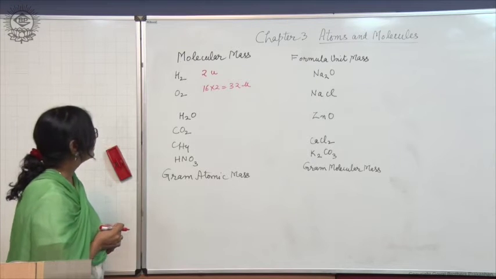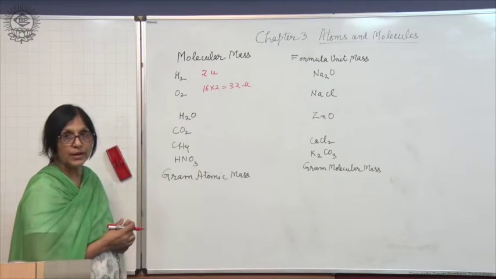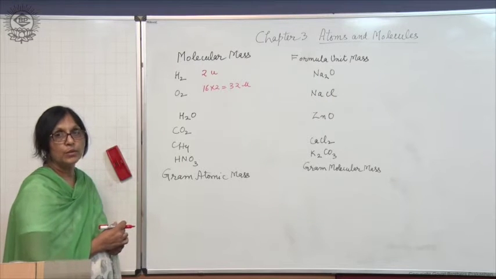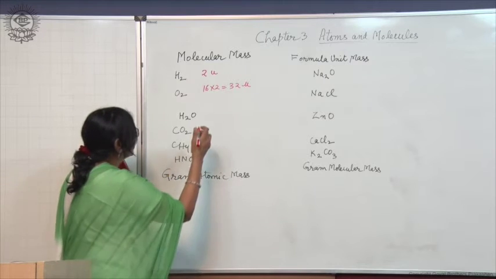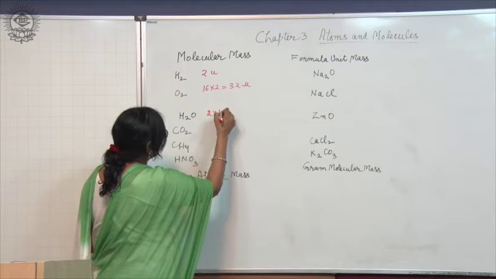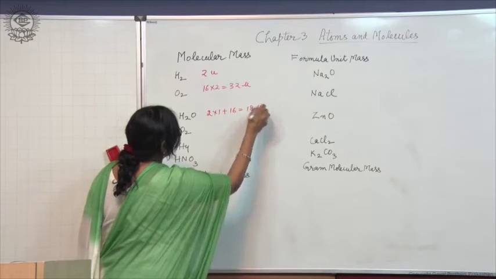Water: by adding the atomic masses of 2 atoms of hydrogen and 1 atom of oxygen, we get the molecular mass of water. So, molecular mass of water will be 2 into 1 plus 16, that is 18 U.